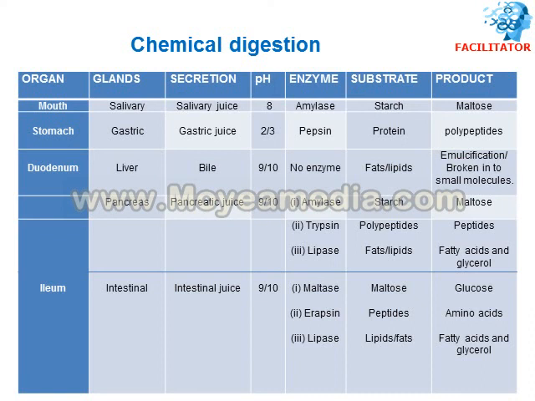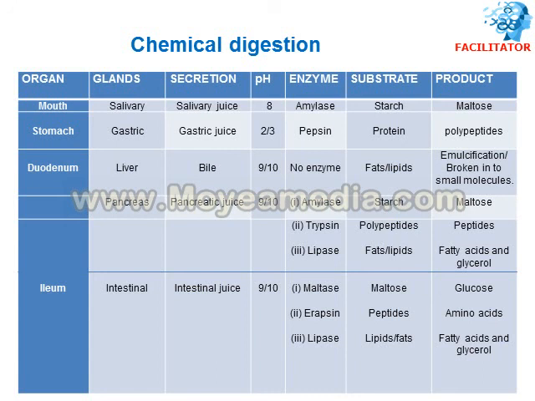So this way, in the mouth, stomach, duodenum, and ileum, different glands like salivary glands, gastric glands, liver, pancreas, and intestinal glands secrete juices like salivary juice, gastric juice, bile, pancreatic juice, and intestinal juice, with different pH levels in these organs.